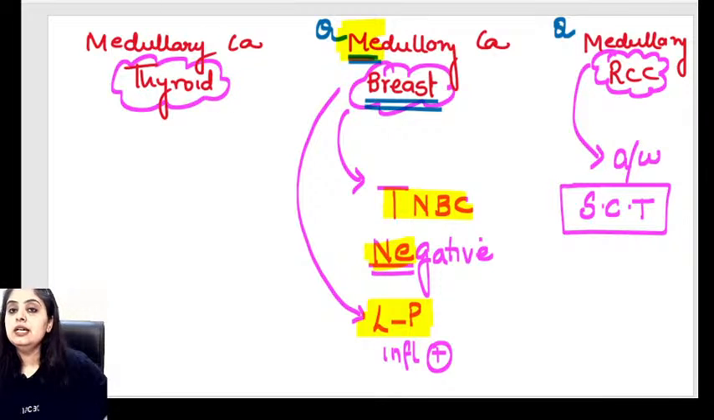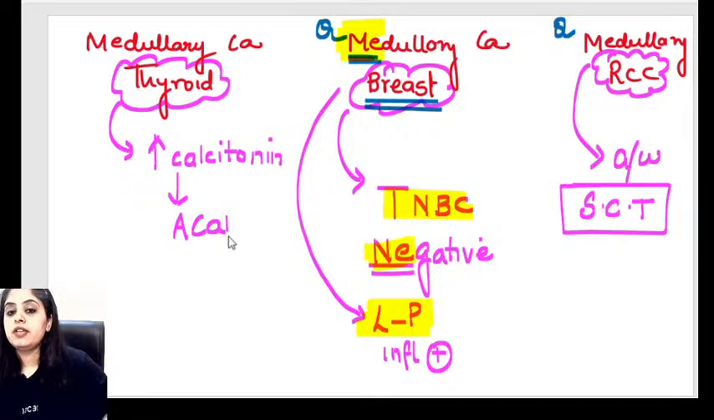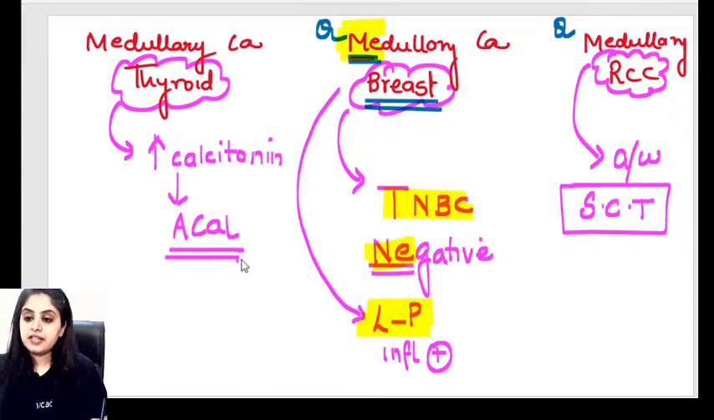Here I told you that you have to learn a tumor marker. What tumor marker is there? The tumor marker that we have is calcitonin. And when we talk about calcitonin, what kind of amyloid will it deposit as? It will deposit in the form of A Cal, and that is exactly what I was asking you over here.